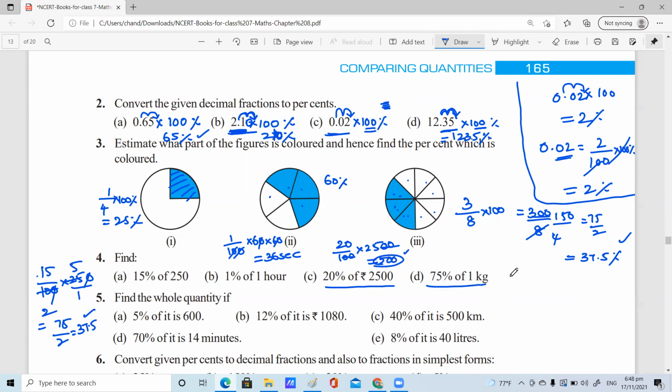Next question, Srusti, for you only. 1 kg is equal to 1000 meters. Then we have to do 75 by 100. Once again repeat your words. 1 kg equal to how many meters? Ma'am, it's grams.